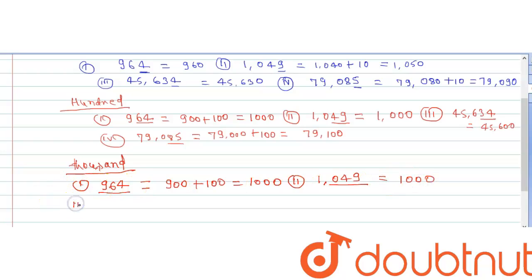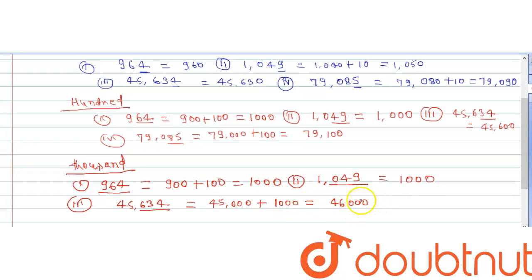Our next part is 45,634. For rounding it to the nearest 1000, look at the last three digits, which are 634, and 634 is greater than 500. So after rounding up, it will give 45,000 plus 1000, which will give 46,000.